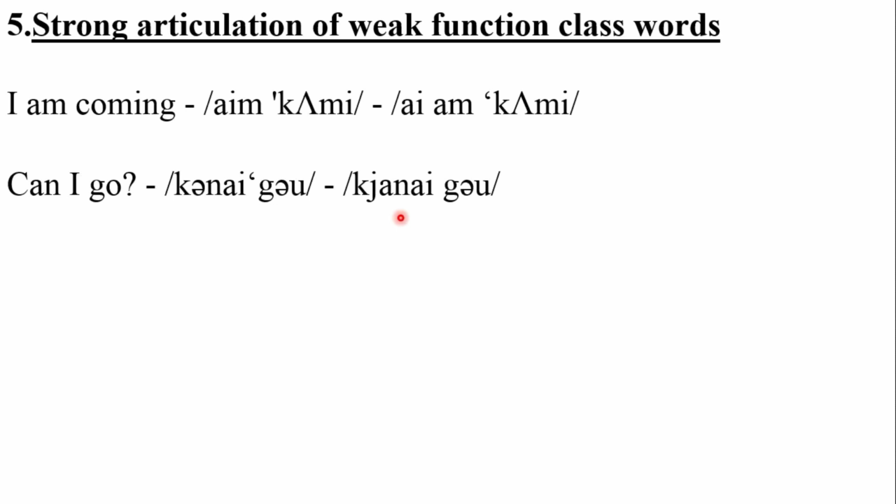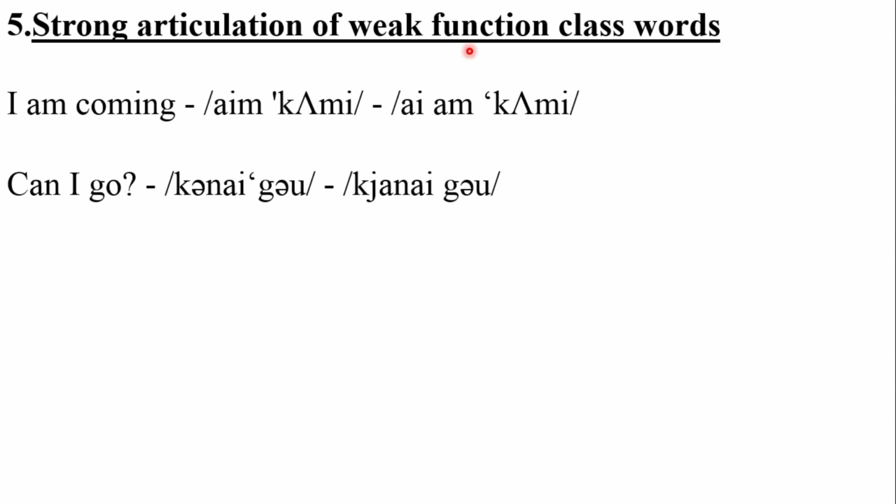This strong articulation of function class words is due to the absence of weak articulation markers in spelling. We don't have the weak forms marked in the spelling. So what we tend to do is pronounce it as it is written. But actually it has weak forms. This is not given in the word as such. So we pronounce as it is, but it should actually be pronounced with the weak forms. So that is another important thing, the strong articulation of weak function class words.